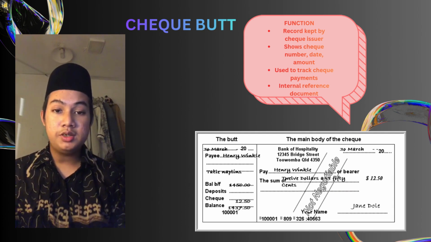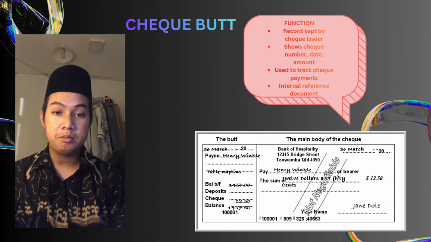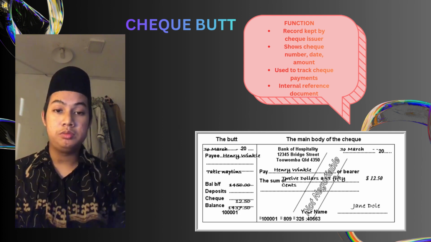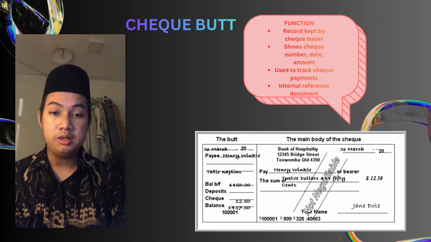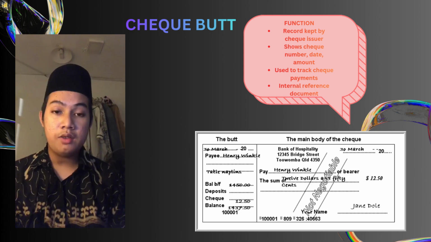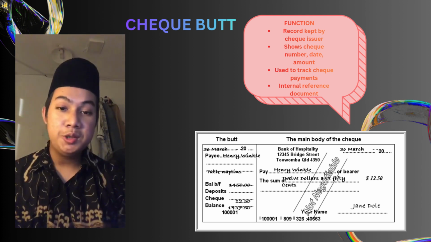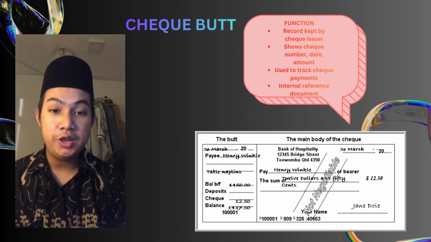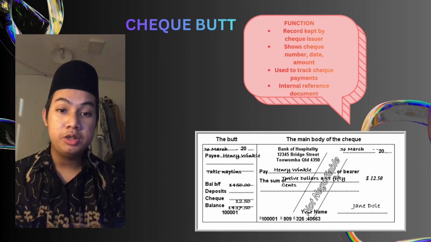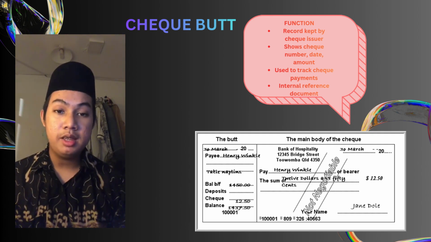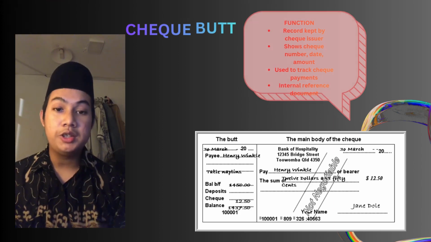So, the second source document is the check bite, known also as a check stub or counterfoil. Basically, a check bite is a small attached section that remains in the checkbook after a check has been removed. So basically, the check bite is used to record important details of the issued check, such as check number, check amount, check date, check payee, and personal record keeping.